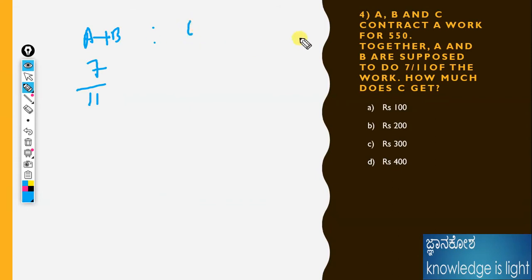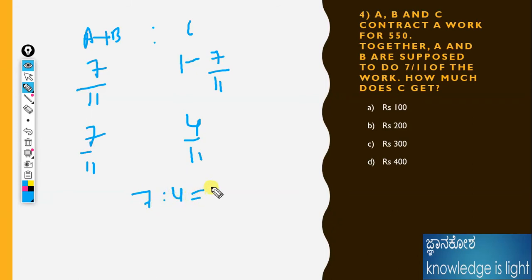What is the ratio now? 7 by 11. After taking the LCM, 11 minus 7 is 4 by 11. Therefore, the ratio of A and B to C is 7 to 4. The total is 11 units. For the 11 units of work, they will get 550 rupees.